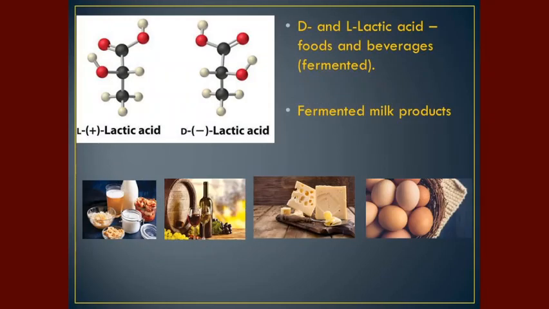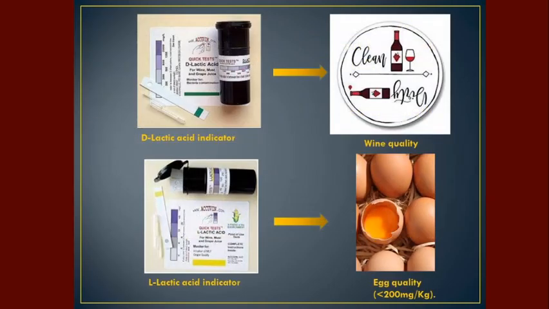So let's look into further examples of D-lactic and L-lactic acids. D-lactic and L-lactic acids are found in fermented foods and beverages, like fermented milk products such as cheese, and other fermented products like wine, beer, and yogurt. We have something called the D-lactic indicator or the L-lactic indicator.